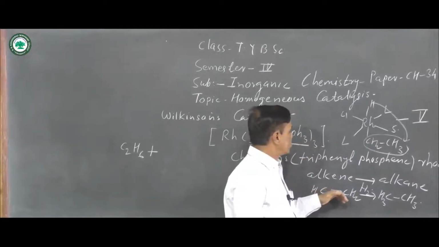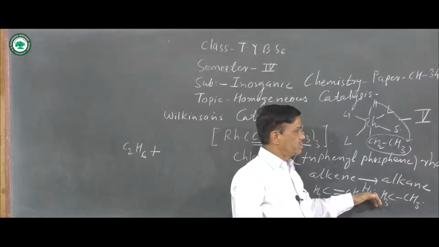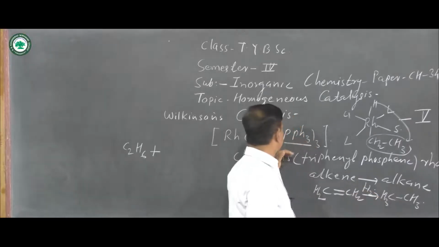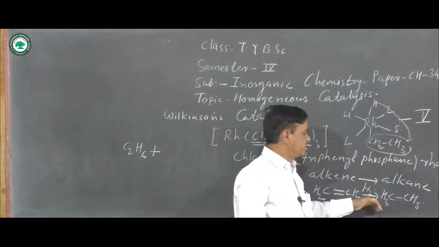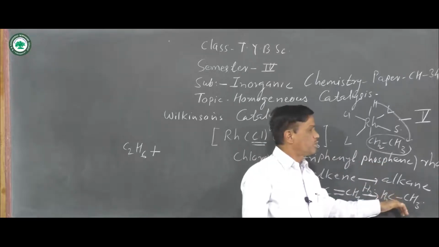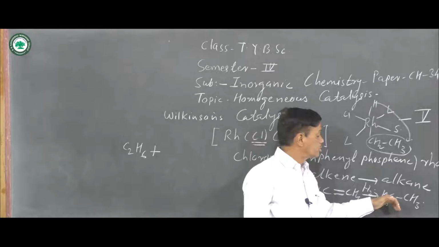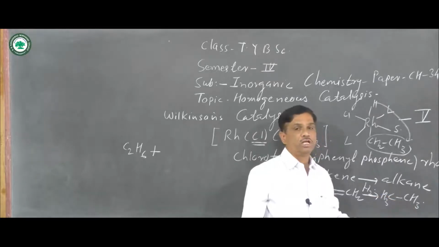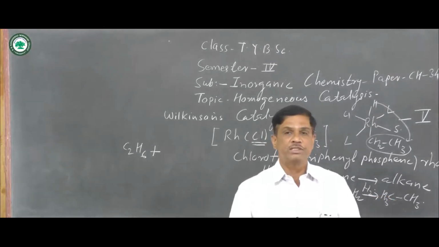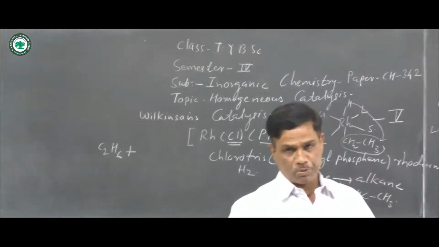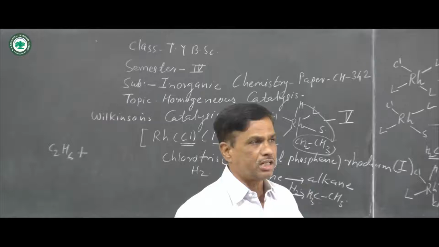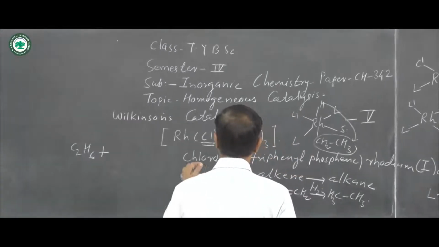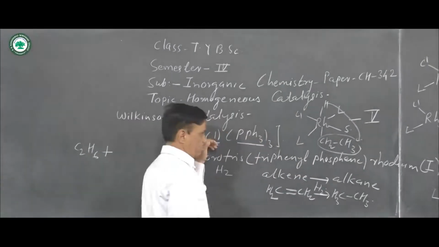Here CH2 double bond CH2 hydrogenation occurs in the presence of chlorotris(triphenylphosphine)rhodium(I) as a catalyst, and there is a formation of C2H6, means CH3-CH3, and that process is known as the Wilkinson catalysis process. The catalyst here is a rhodium complex.